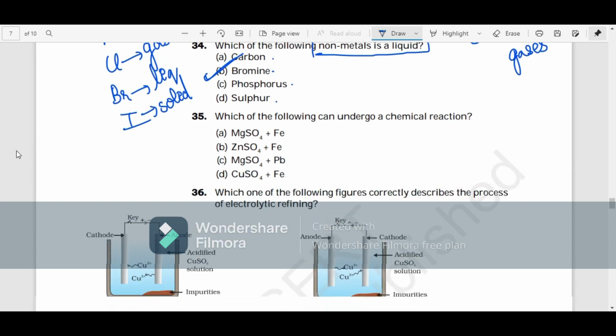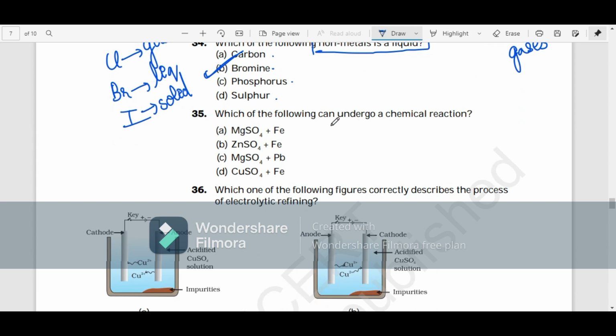Next. Which of the following can undergo a chemical reaction? Magnesium sulfate with iron, zinc sulfate with iron, magnesium sulfate with lead, and copper sulfate with iron. So we know this reaction, right? The blue color turns into green color. There'll be depositions and all of that. So this reaction happens. You can, of course, use the reactivity series as well.